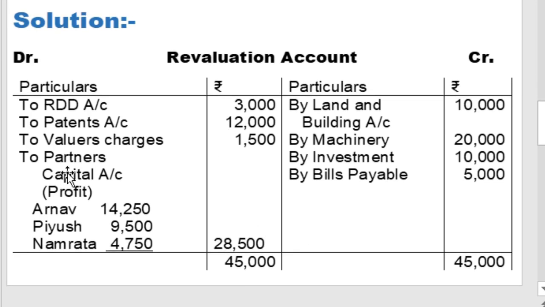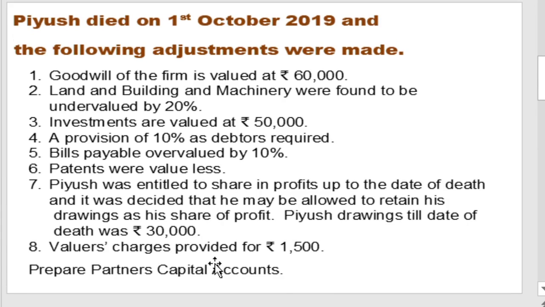So revaluation account debit to valuers charges account 1,500, and that is a liability. Not paid, provided only. In the adjustment, the word given is provided only, not paid. If paid, there would be a reduction from bank or cash account. If not paid, only provided, so record it in the new balance sheet liability side. It is a liability of the business.